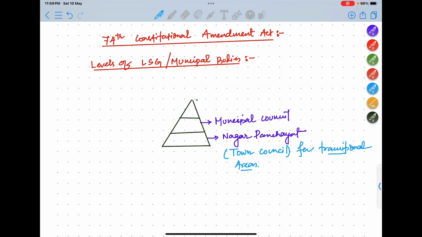Okay. Now what is municipal council? It is basically for a smaller urban area. So it is an urban area, but a smaller urban area. Next is municipal corporation.